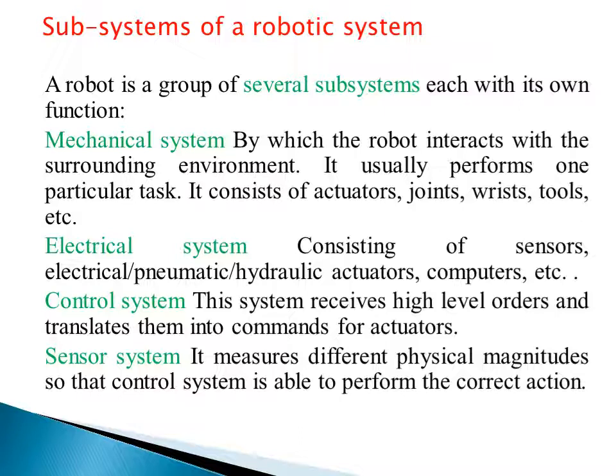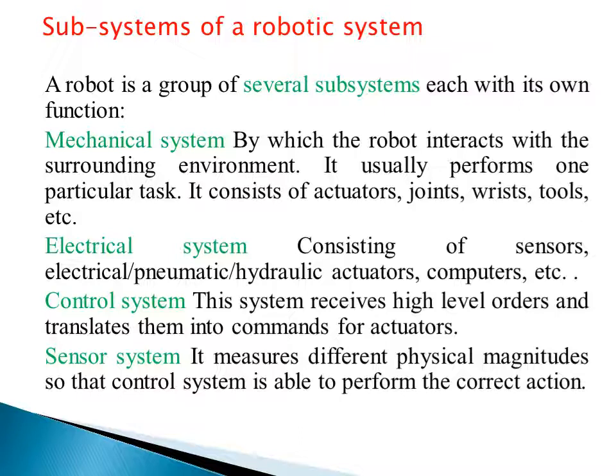Similarly, in the case of your motor, stepper motor or servo motor, if you can control the rotation of the shaft of the motor, how many degrees are required to move the link of the robot, that way you can control things. So this is basically a very important part of the robot system.